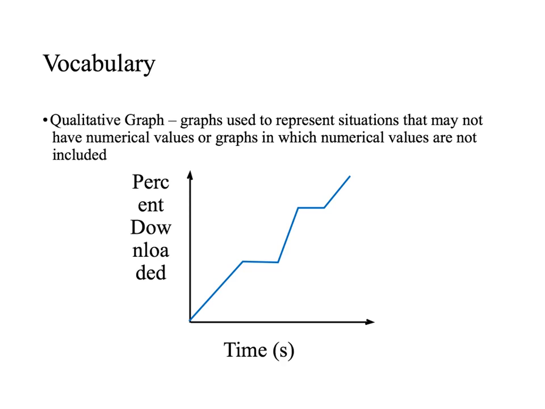It steadied out, it kind of flatlined, so to speak. Then it started downloading really quick again, then slowed down, and then started downloading fast again over the course of this time. So that's all we're really looking at with qualitative graphs, being able to look at the graph and describe it as I just did: what's happening over the course of the time, or over the course of the x-axis label.